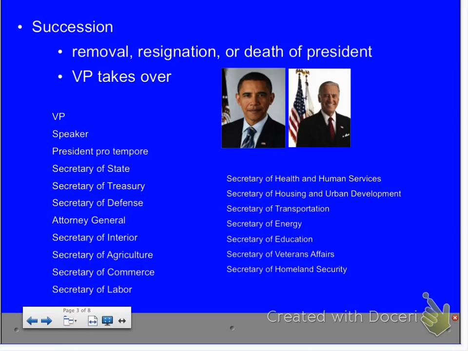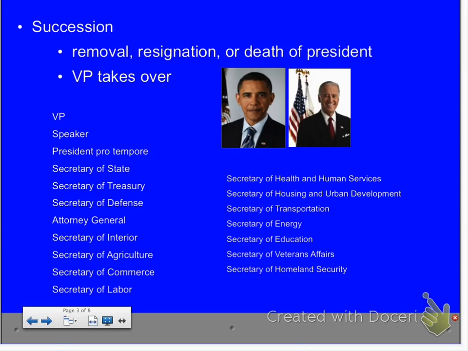Yes, Zach? So, the only way, really, for the Secretary of Agriculture to ever become president would be for the first 8. Yeah, it's not going to happen, but we have an order of succession in case that were to happen. Okay? So, let's move on to the roles of the president.